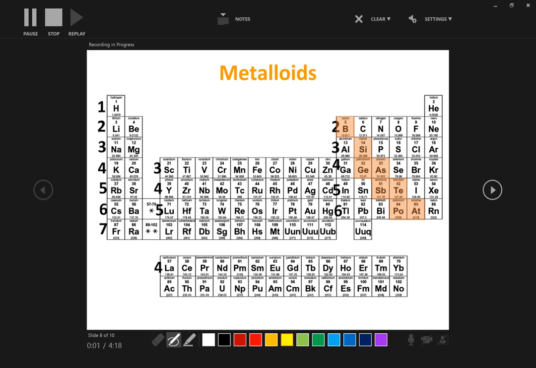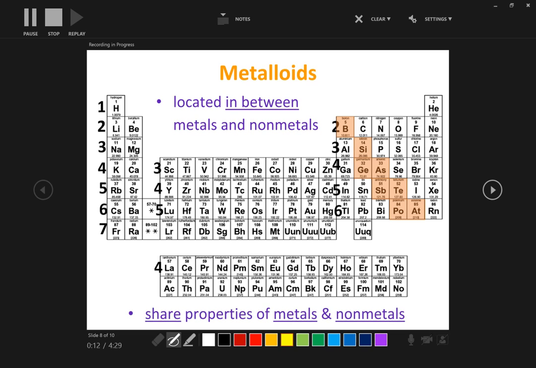And our third class is the metalloids. Metalloids are located in between the metals and nonmetals, so they're the ones in orange there. Metalloids share properties of metals and nonmetals.